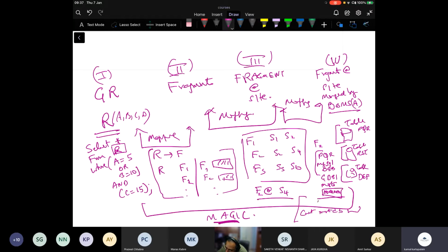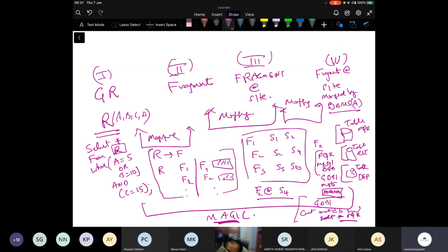So connect to GDB1 with master login and password, and then you say PQR, then you say select star from PQR and so on, right? So therefore, there is that mapping information.